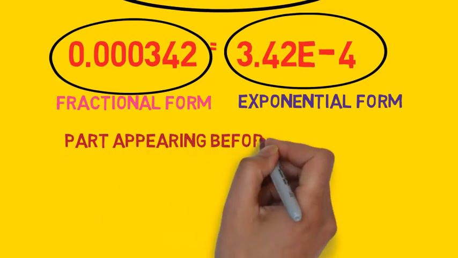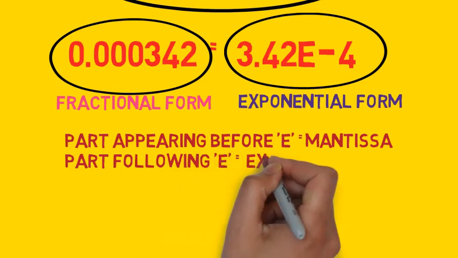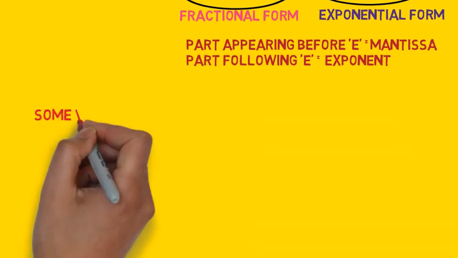The part appearing before e is known as mantissa and the part following e is known as exponent. 3.42e-4 in normal arithmetic simply means 3.42 into 10 raised to the power minus 4. Remember friends, you can write e in both small and capital.